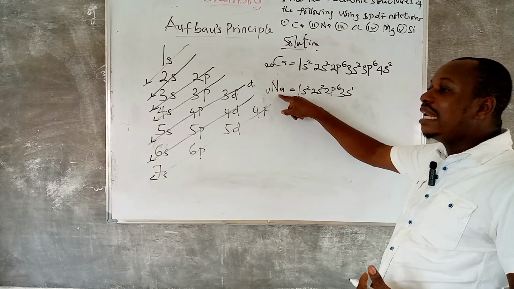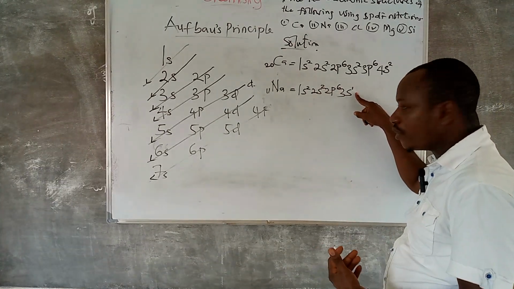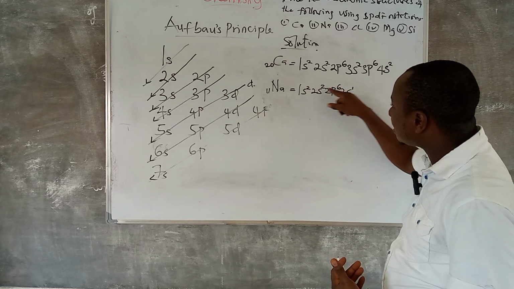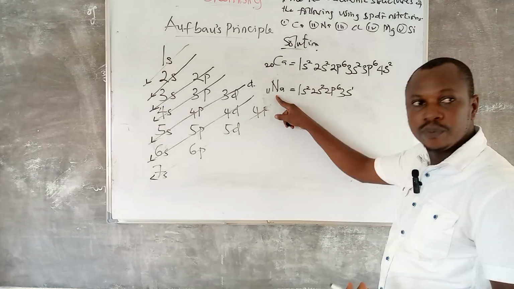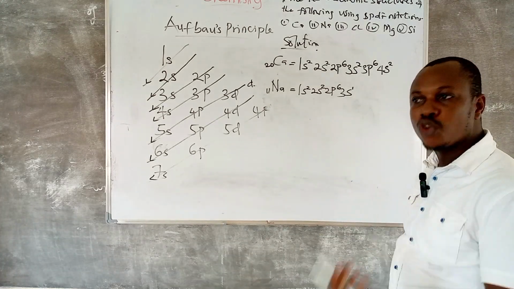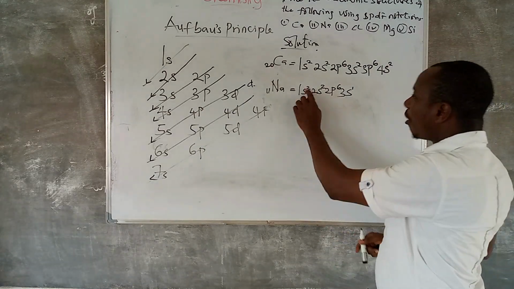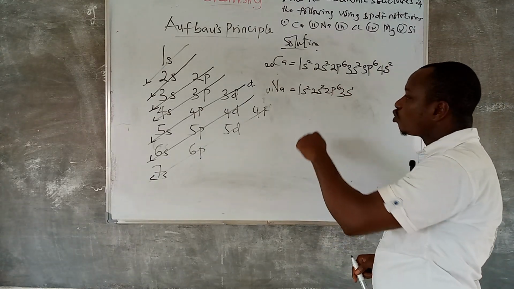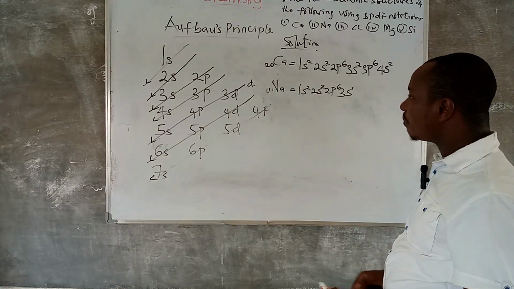Assuming that we go by the rule, S takes 2 electrons to be filled. If we put 2 here, we are writing another element, not the one we are told to write. So if you mistakenly put 2 here, because you know that S takes 2 electrons, if you add this up, it will be magnesium, and you have found why you were told to write that of sodium, which is 11. So be careful. If you are adding the numbers, keep counting so that you know when you get to that particular number you are looking for.